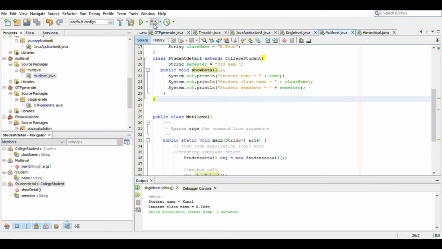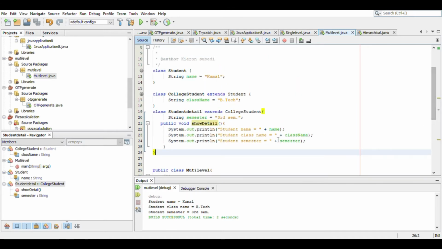Now we're gonna see the output. Here you go. The student name is Kamal. That means the string name is Kamal, which we inherit from class student, and then class name BTech, which we inherited from college student class, and then at the last third semester.